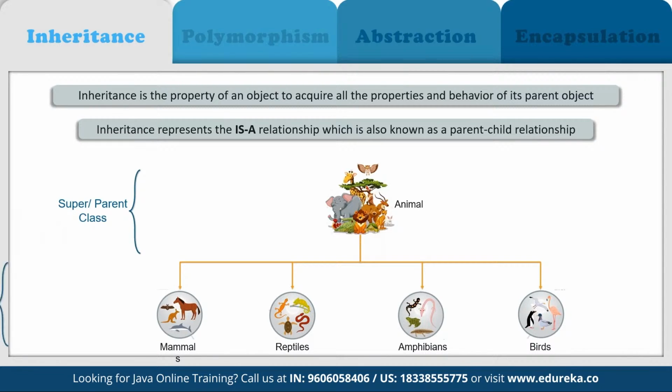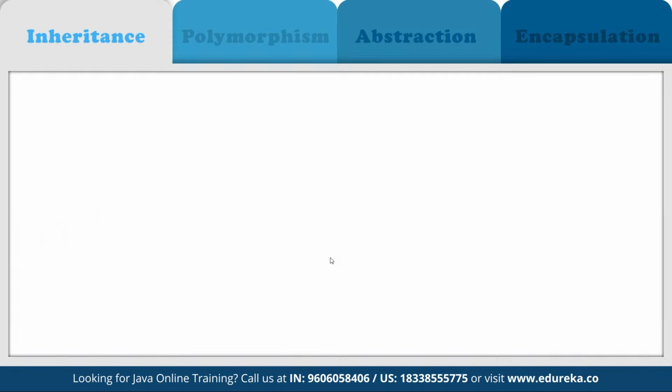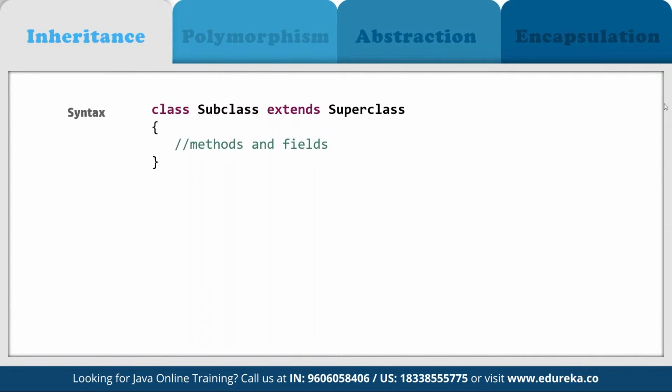All right, so here we have the super or parent class, and then we have the child class available. Now, in case you want to use it, the syntax is that we have to define the class, the subclass, and then use extends superclass. So basically, here we have to define which one is going to be our superclass, from where we are going to inherit all the other classes.